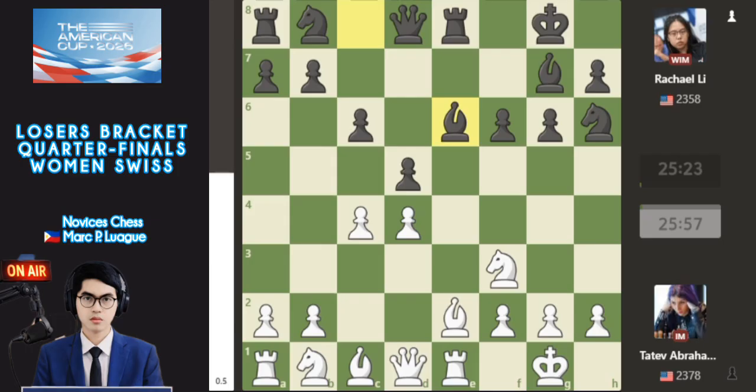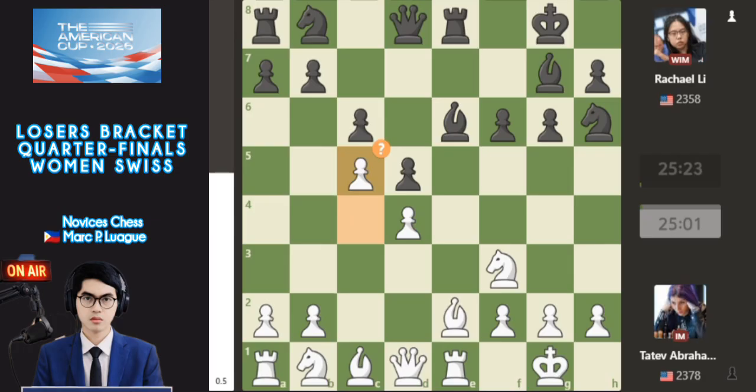This defends the pawns, and also c5 is a push. It is okay, it is normal to push c5, but the computer engine gives it as a bad move for Tatev. The best move is queen to b3, defending the pawns, according to the computer engine. This is a good advantage for White.